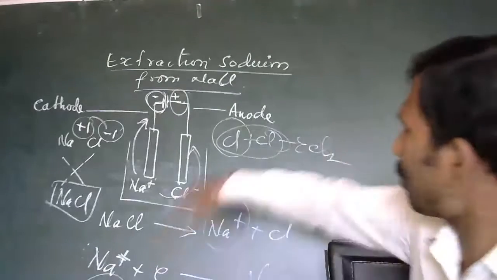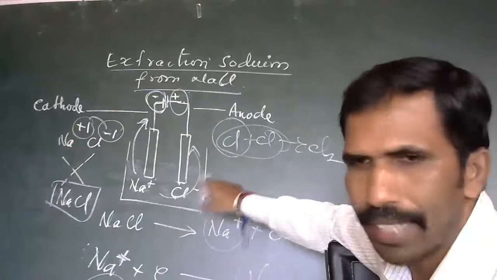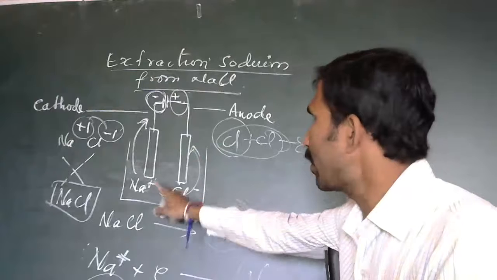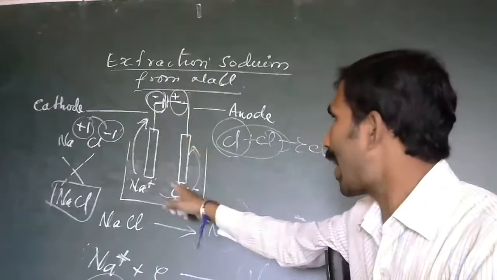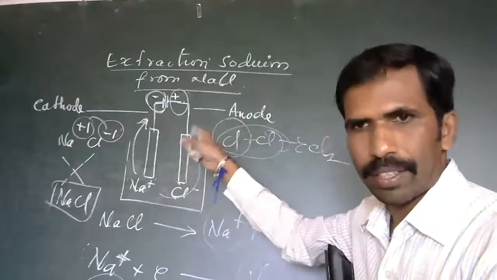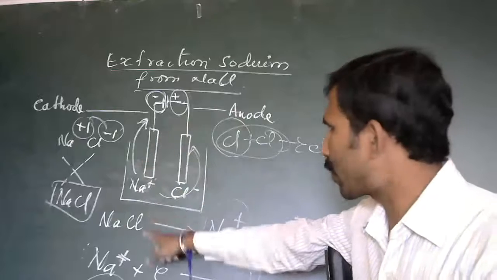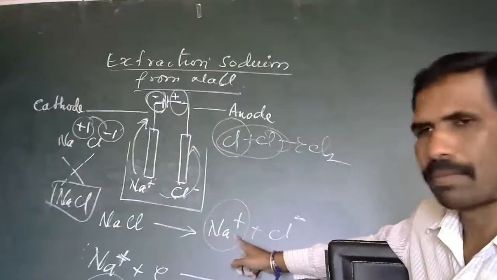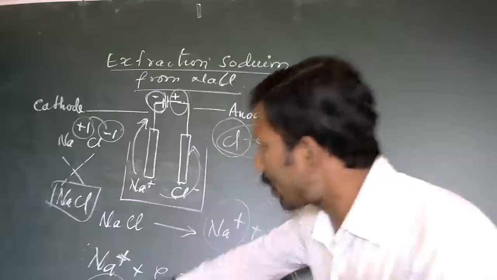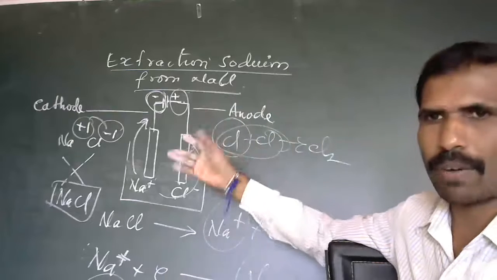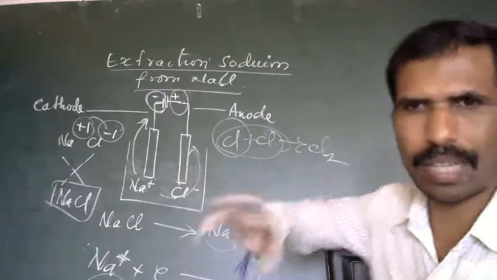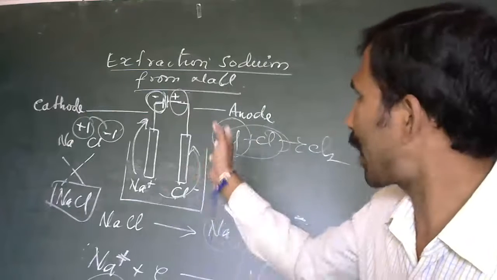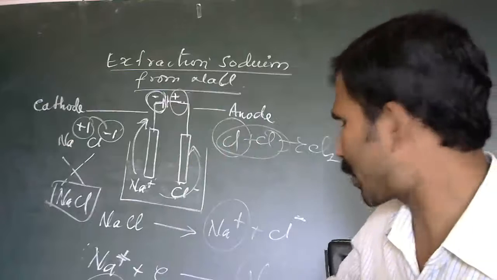I hope you are getting my point. So this is how the electrolysis happens. Cations move towards the cathode, and anions move towards the anode. Here, sodium gets the electron back and becomes an atom. Similarly, chlorine gives up the electrons. Whatever it gained during the bonding to form NaCl, it gives back the electron and becomes Cl2.